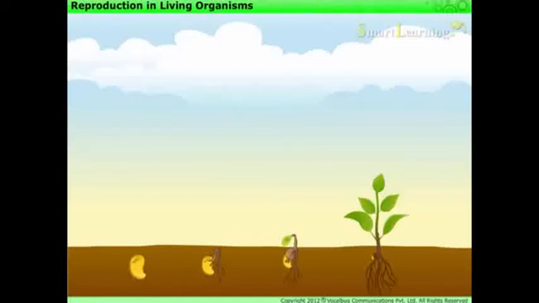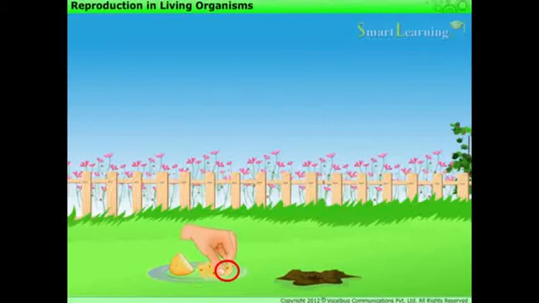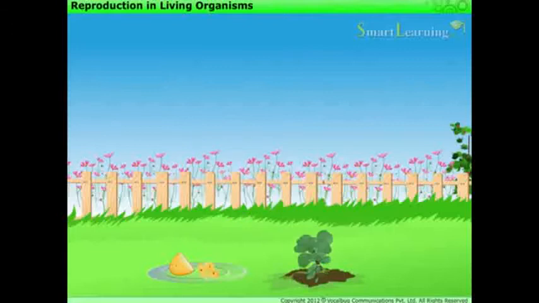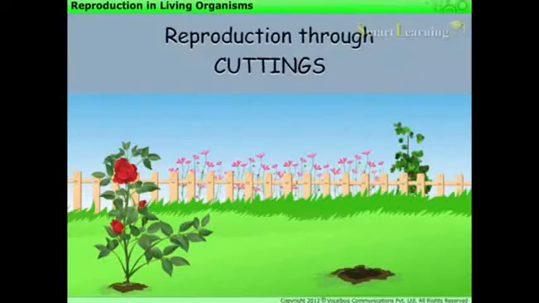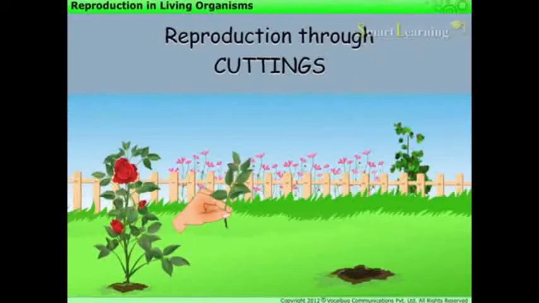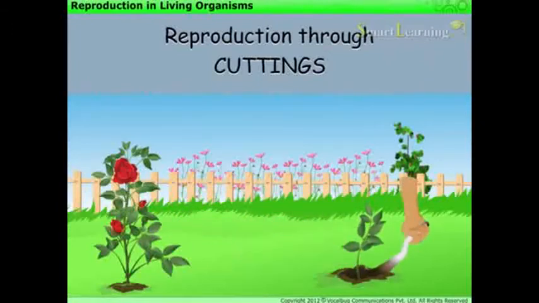Note that some plants also reproduce through parts other than seeds. For example, a part of a potato with a bud grows into a new plant. Lastly, there are also plants that can reproduce through cuttings. Let us perform an activity to learn this method of reproduction. Cut a branch from a rose or a mehendi plant. Fix it in the soil.